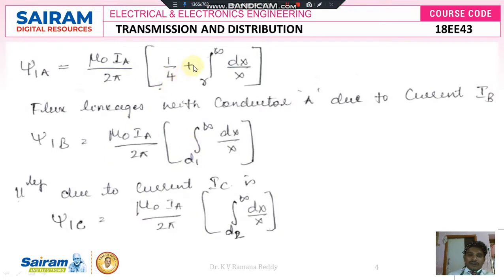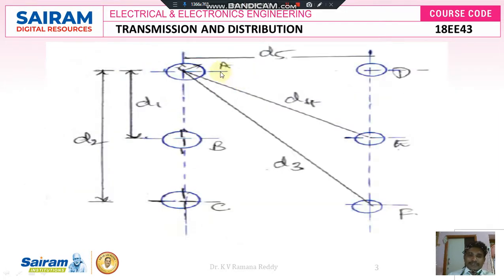So 1 by 4 plus integral from R to infinity of dx by x. Here dx is the change of the distance with respect to the overall distance x, because if you take a distance x from one conductor to another conductor, the distance changes from one conductor to another conductor.